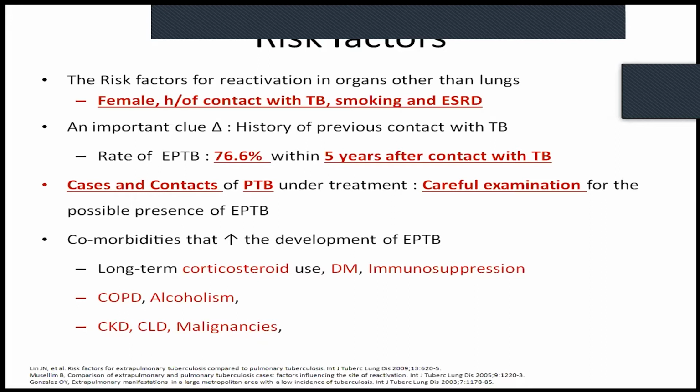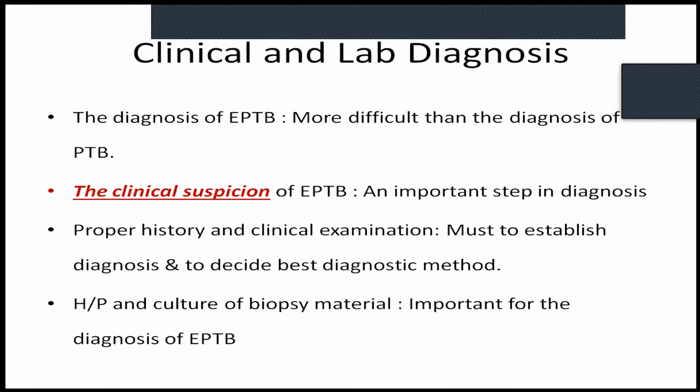Now coming to the comorbidities which can cause increased development of EPTB: long-term use of corticosteroids, diabetes, immunosuppression, COPD, alcoholism, CKD, CLD, or malignancy. These are all some of the risk factors which you will come across when you find EPTB or a rare form of EPTB. However, we have seen patients coming without any risk factors still developing EPTB.